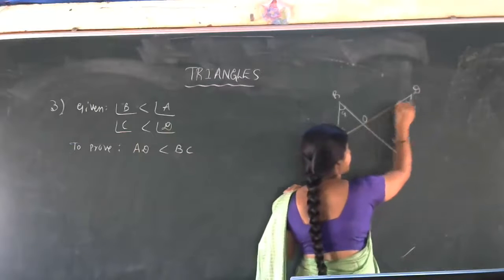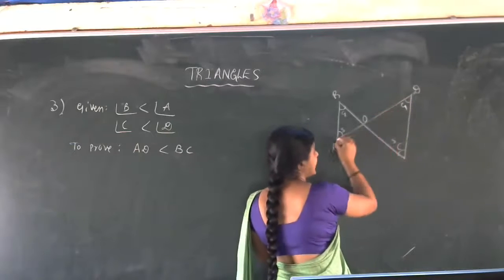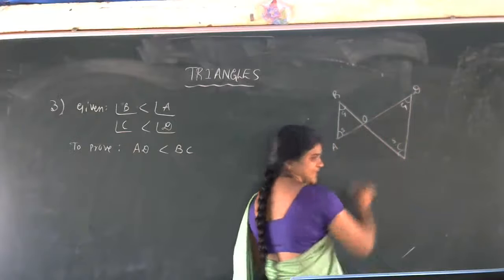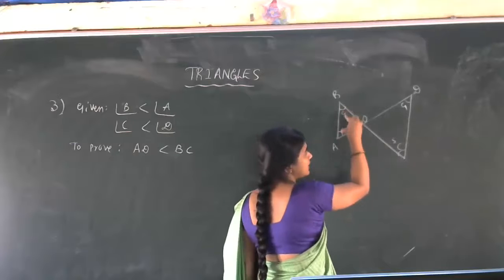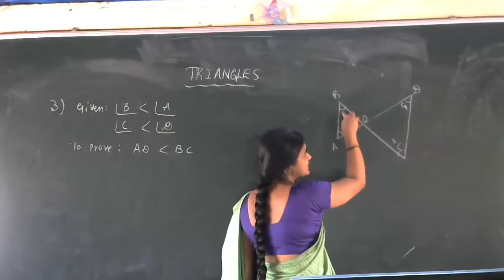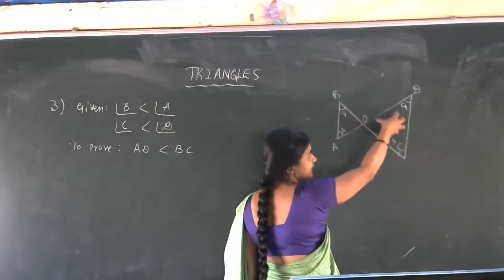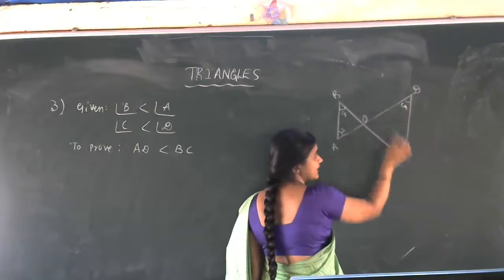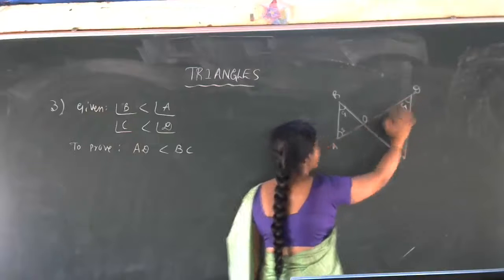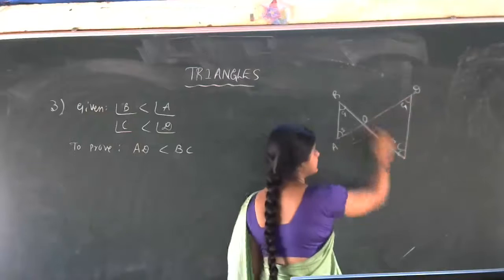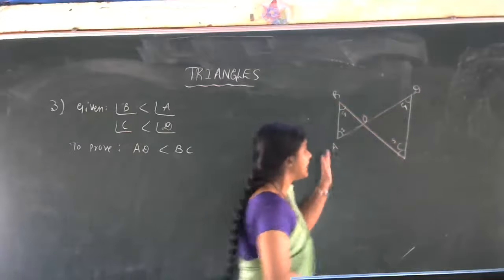This AD side is less than BC side. We are discussing the two triangles topic. In triangle AOD, this angle is greater than this one. In triangle DOC, this angle is greater than this one. But we have to show the result that AD is less than BC.